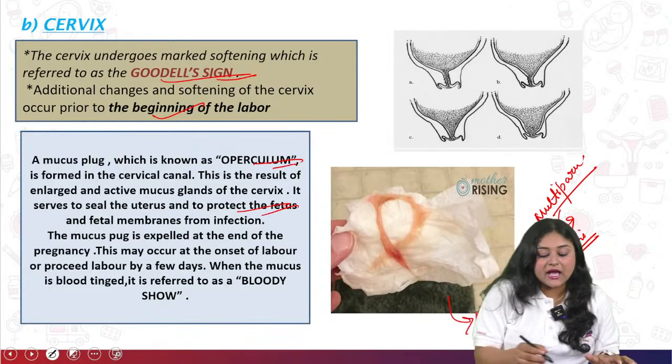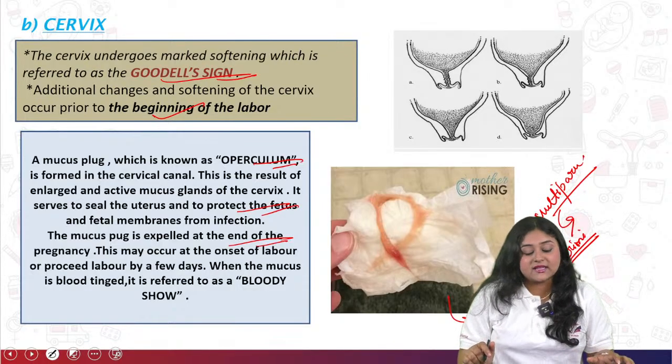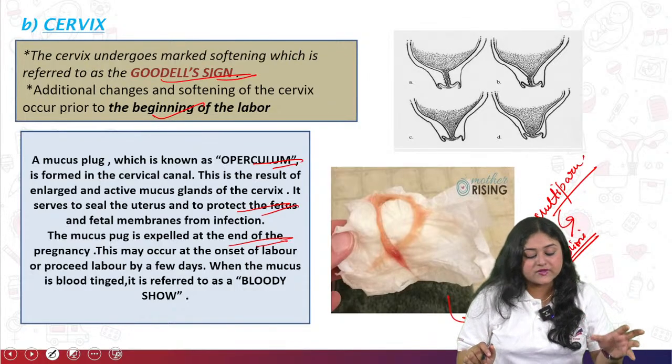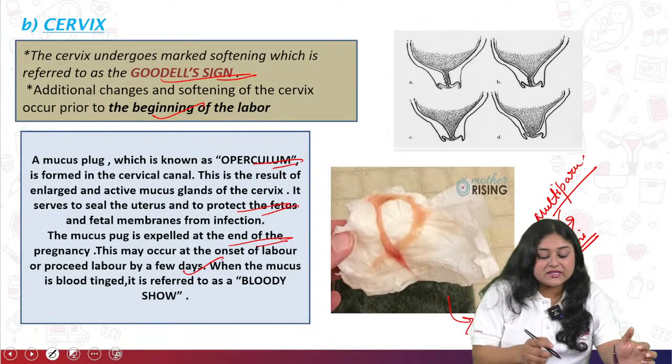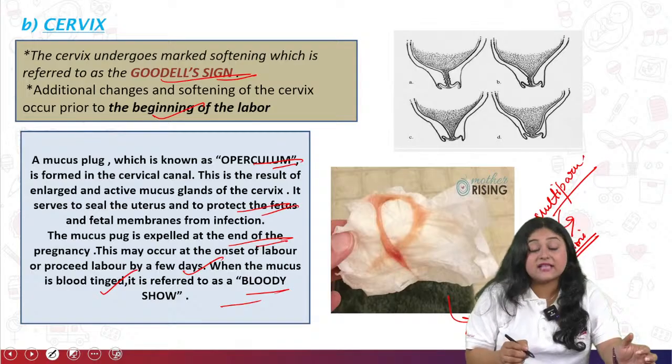So this mucus plug is expelled at the end of the pregnancy. This occurs at the onset of labor or precedes labor by a few days. When this mucus plug is stained with blood, that is known as a bloody show.